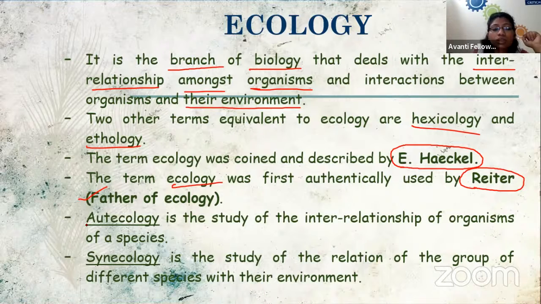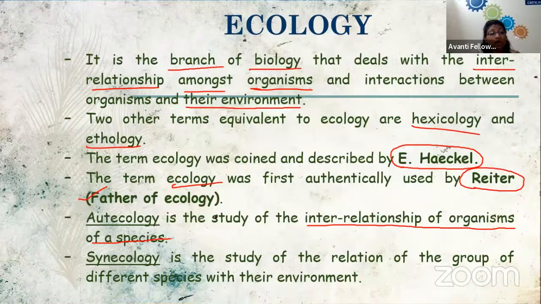Then we have the new term, autecology. Autecology is the study of interrelationship of organisms of a species. That means in autecology, we are going to talk about the relation of organisms within a single species. So here we are only talking about one species.